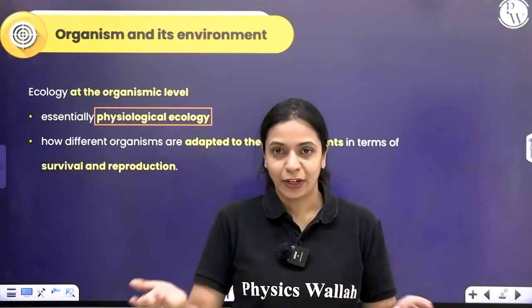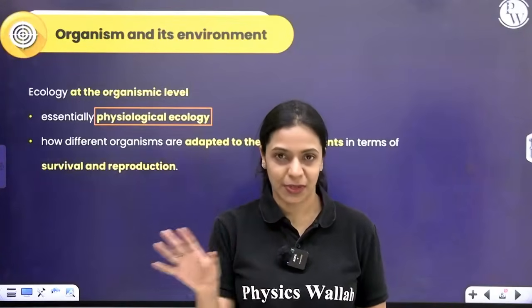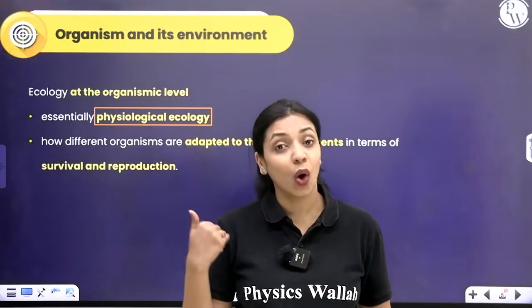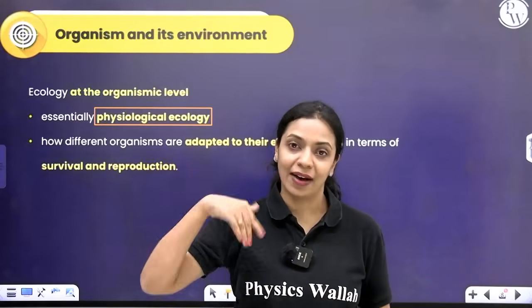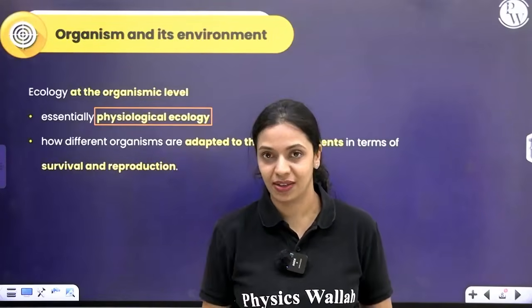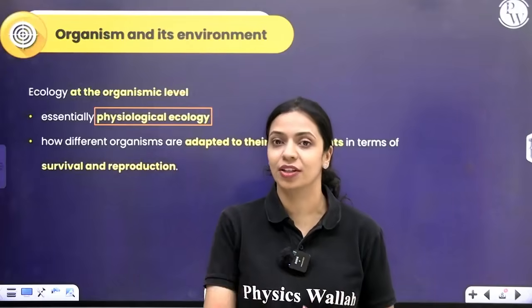You all want to be doctors. I want to be like a decent teacher. So we all have purposes set for our lives. But ultimately, all living organisms have one biological purpose, which is to continue our generations. Even after we are gone, we have to make sure that our species continues.